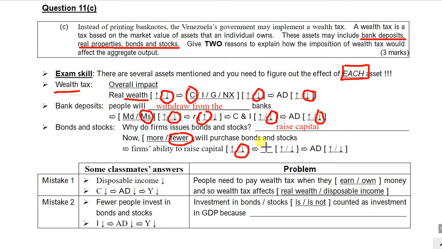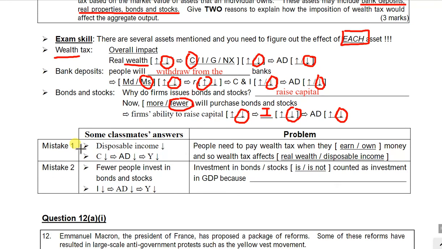And this, of course, will affect the investment, because if the firms expand their business by, say for example, opening new factories or new branches, this is a type of investment, right? If they don't have the capital, they can't do so, and the investment will be reduced and the AD will be reduced. And this is something you can talk about for the bonds and also the stocks. And after analyzing these perfect answers, let me talk about some of the mistakes I find from your mock practice. They are incorrect or imperfect.